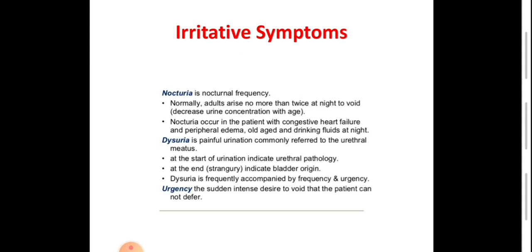Dysuria is frequently accompanied by frequency and urgency. What's urgency? Urgency is the sudden intense desire to void that the patient cannot defer. So it is a severe urge to pass urine, which if delayed, the urine may pass out involuntarily and cause incontinence of urine.